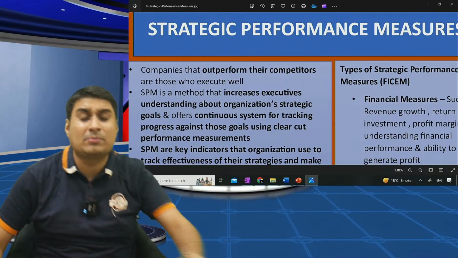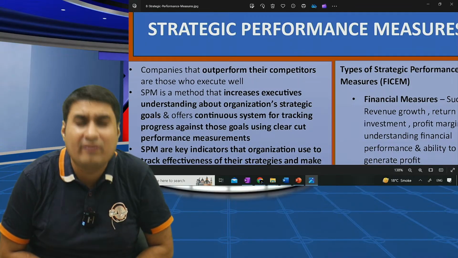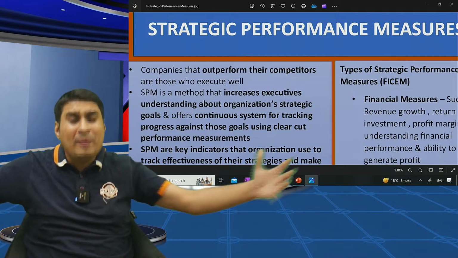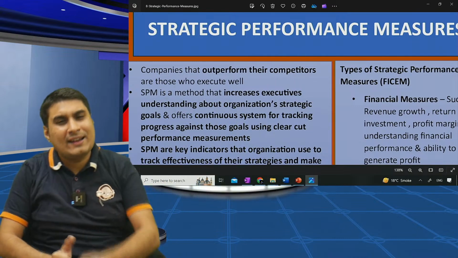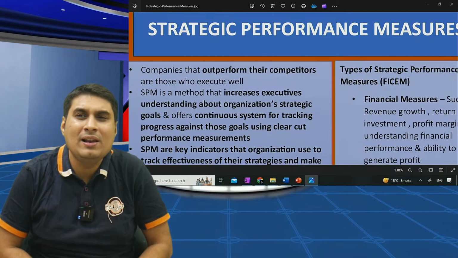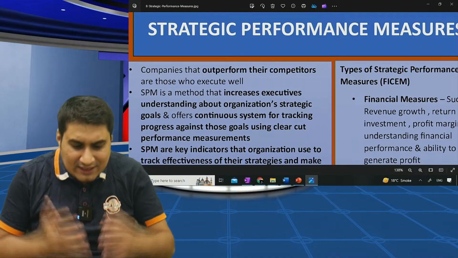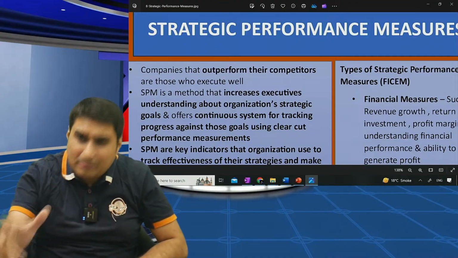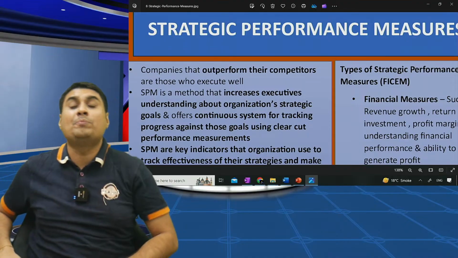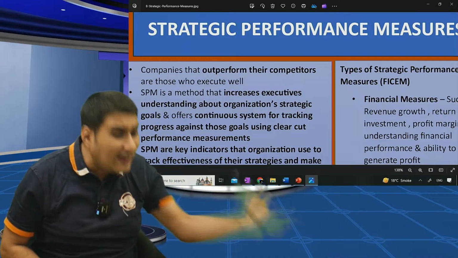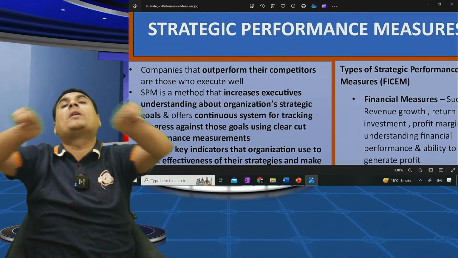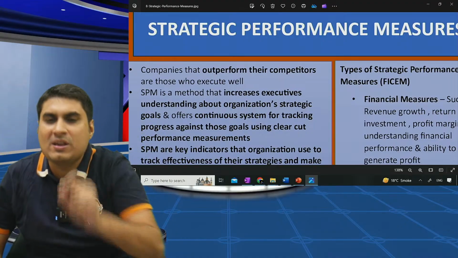You may fail once, but if you respect people, you will never ever fail in life. Look at Mukesh Ambani. We are witnessing one of the biggest ever superstars in India. And look at the humbleness of Mukesh Ambani. This is your strategic performance measure. Only money is not important. Customers are important. Suppliers are important. Ethics are important. Societies. That's the balanced scorecard. I don't want to get just 90%. Overall performance should be great. That is what SPM tells.